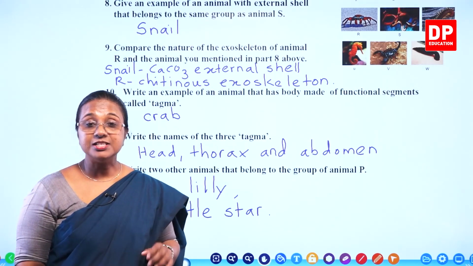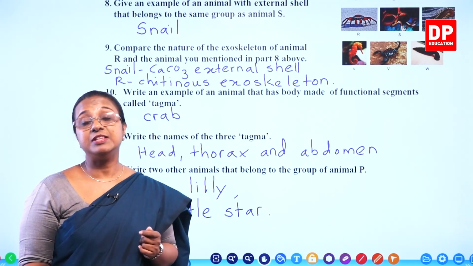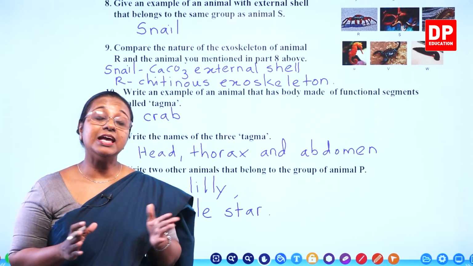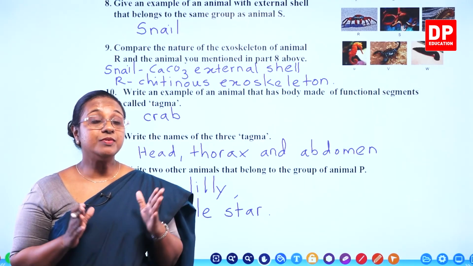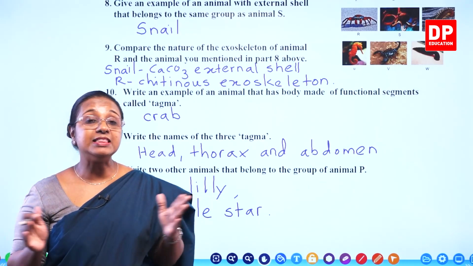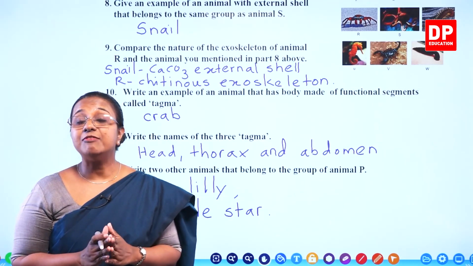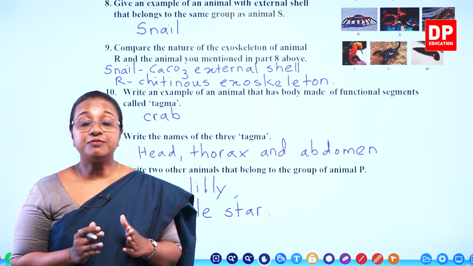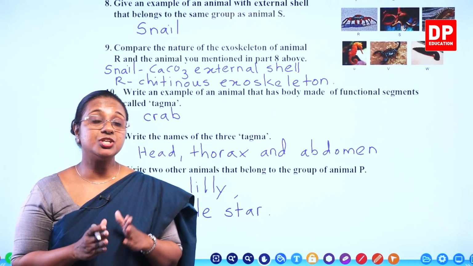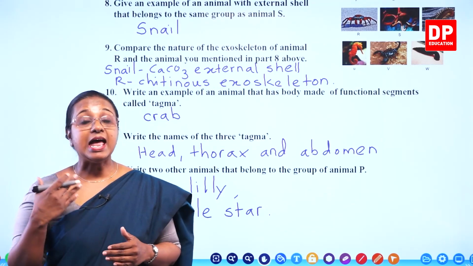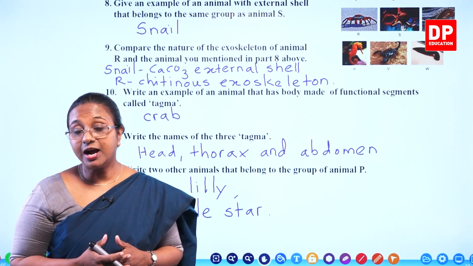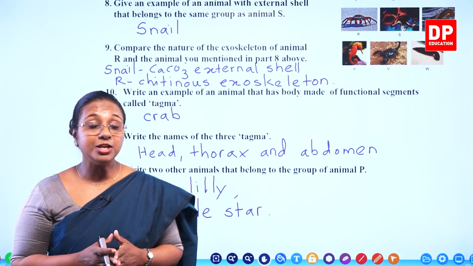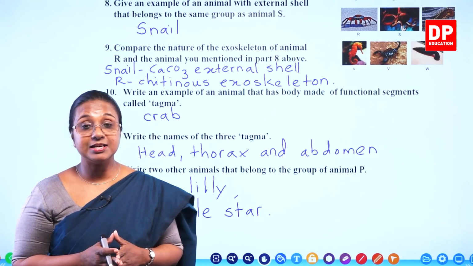So with that, students, I have come to the end of this chapter and for that matter, end of the lesson. So I am sure with all these extra questions and the discussion of the lesson, you all have a very good understanding of the different types of classification, artificial and natural, and the 3-domain classification by Carl Woese and the binomial nomenclature by Carolus Linnaeus.